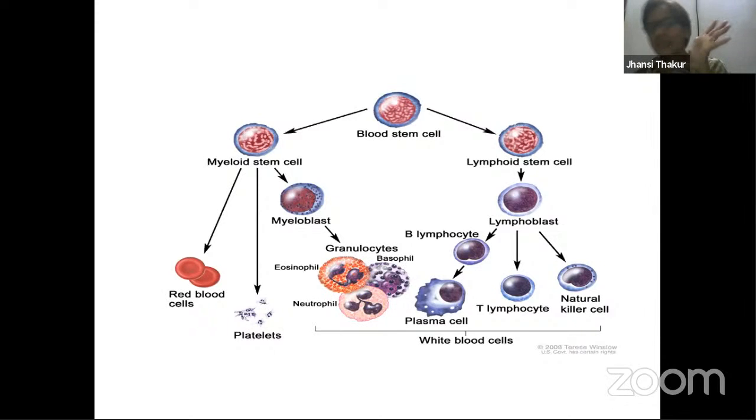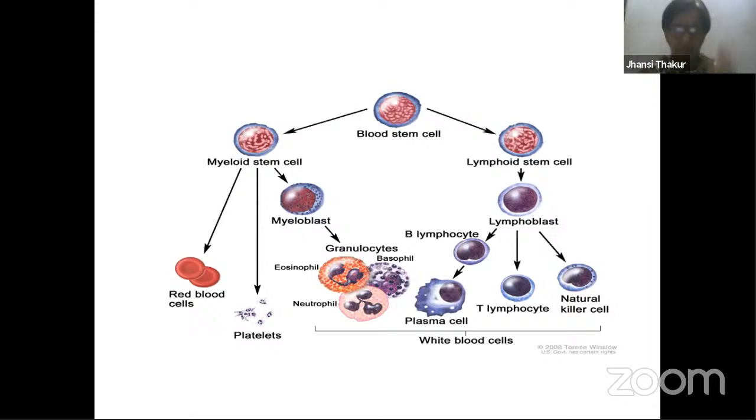Suppose there is a cut on my skin. Then what happens over here after a few days? You find the neighboring cells on both sides divide because of mitosis. A number of cells are produced and the gap is filled. That means the dividing cells are all of one type, that is skin cell.